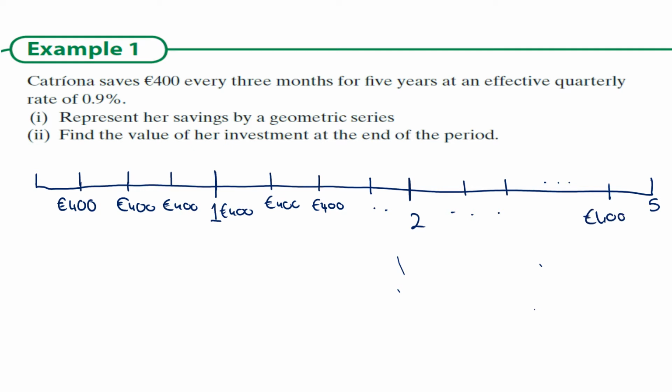Now, unfortunately, it's not as simple as just adding those together. If we think about every 3 months for 5 years, so effectively that's quarterly, we have 5 by 4, which is 20 payments. So do I just have 400 by 20?